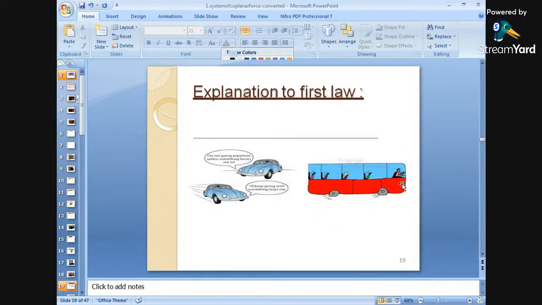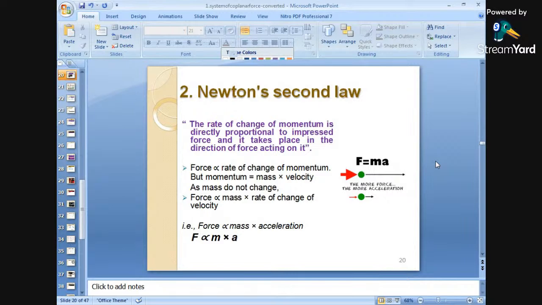So this is nothing but Newton's first law. These are the two examples for Newton's first law. Okay, what is Newton's second law? What is Newton's second law of motion? So what is Newton's second law?